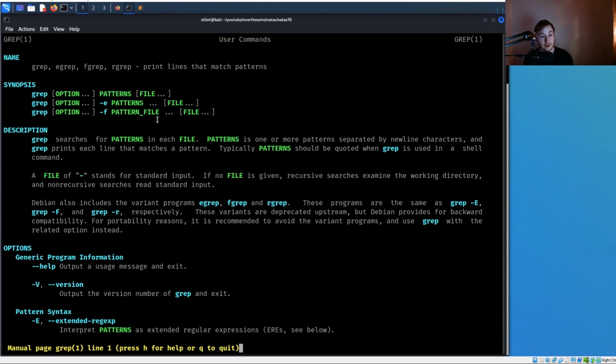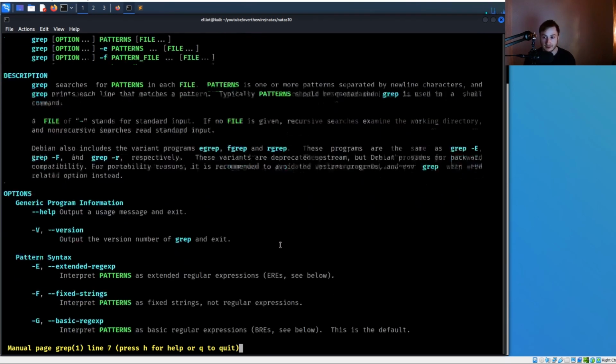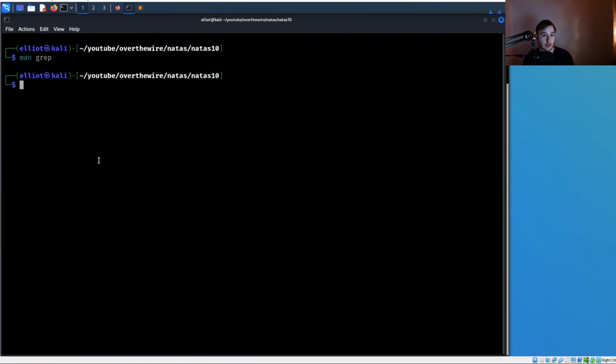You can see in the first line of the description here, grep searches for patterns in each file, sort of hinting that we can provide multiple files to grep. And if you read through the man pages here, you will see that that is the case. And we can provide multiple files for grep to search through, and it will search through each one depending on our pattern. So to sort of demonstrate this, I'm going to recreate our dictionary.txt file.